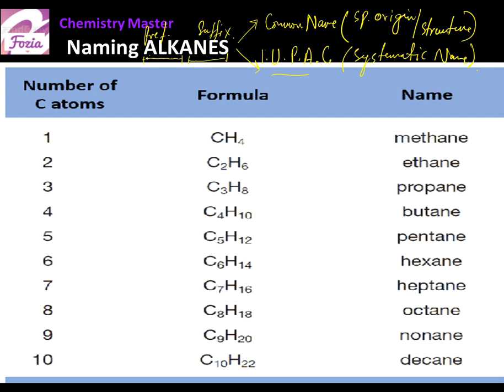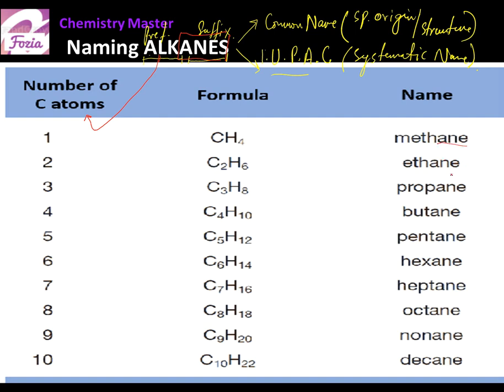As I told you, the name has two parts, and the starting alk comes from the carbon atom, depending on how many carbons are there per molecule. And this ane is the collective suffix for all the alkanes. You see, all the names end in a-n-e.